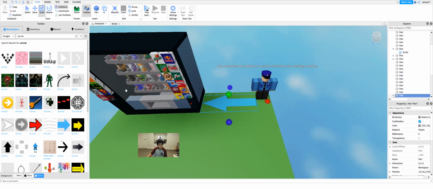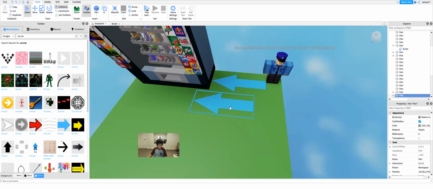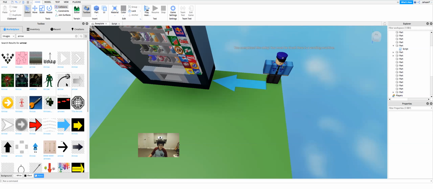And then we'll duplicate this and select this, and now we'll make a curved arrow. Hold on, wait.